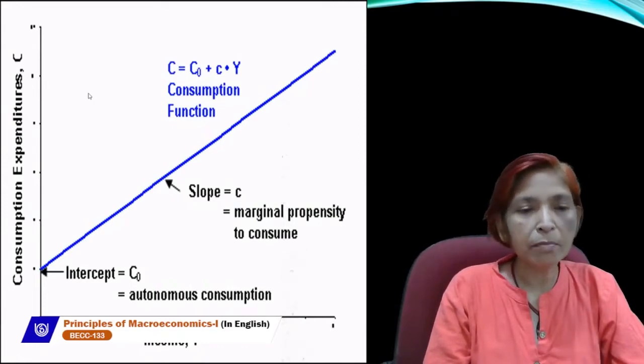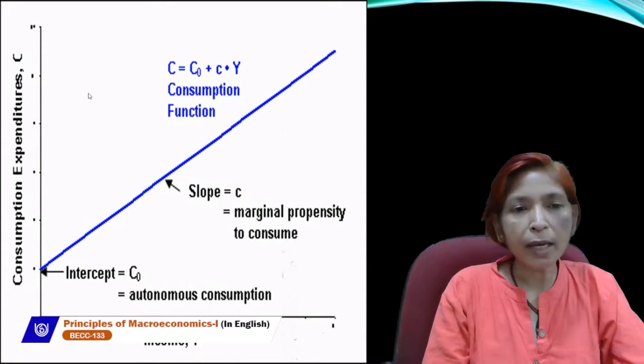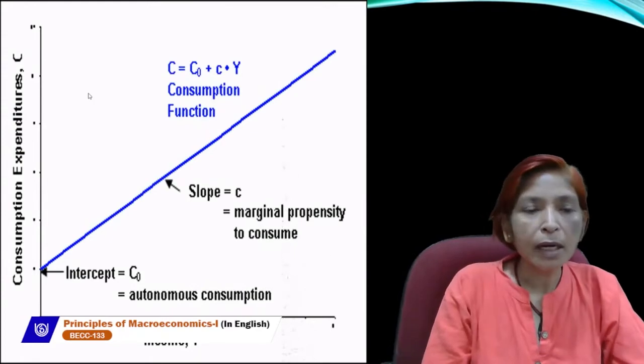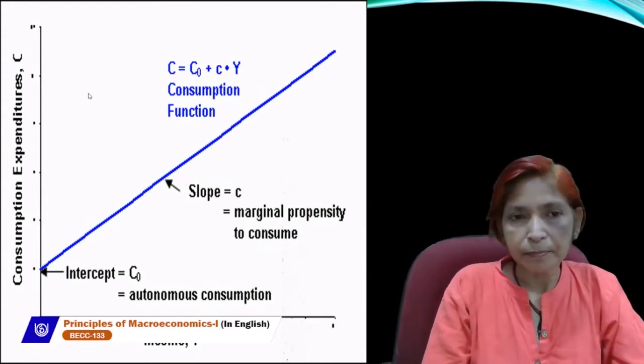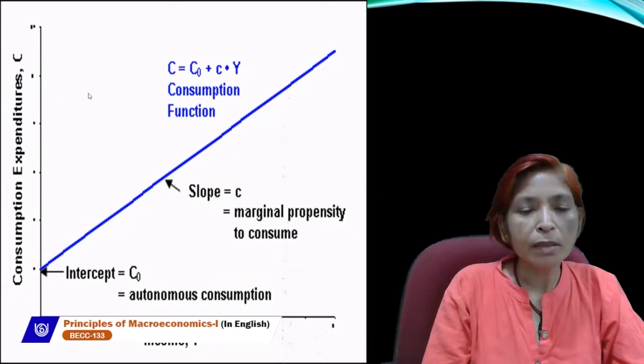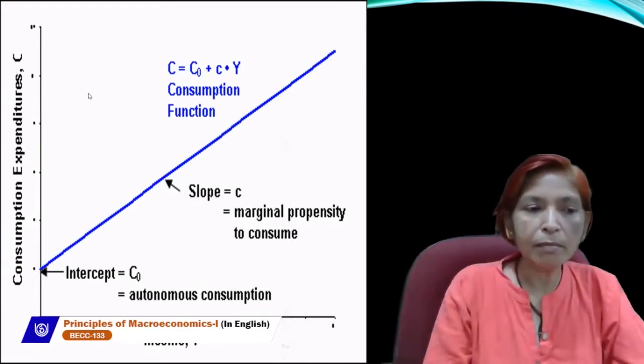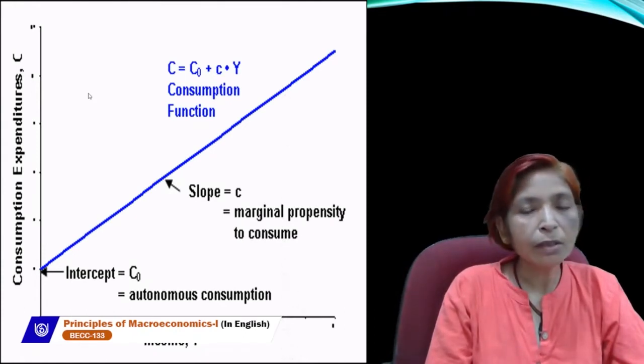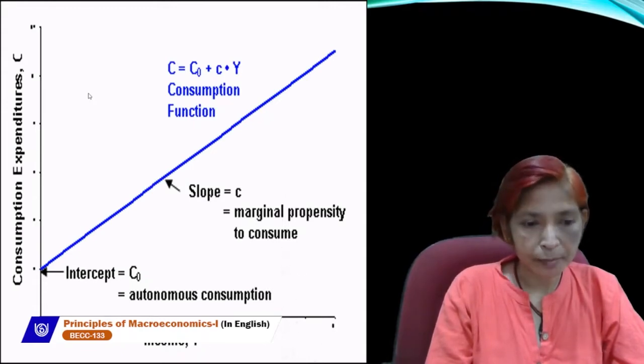We can denote it by b. b is also MPC. You can denote marginal propensity to consume by any other variable like c, b or anything else. And Y is the level of income because consumption always depends upon the level of income according to J.M. Keynes. So consumption curve always starts from y-axis, not from the origin. This is the diagram of consumption function.